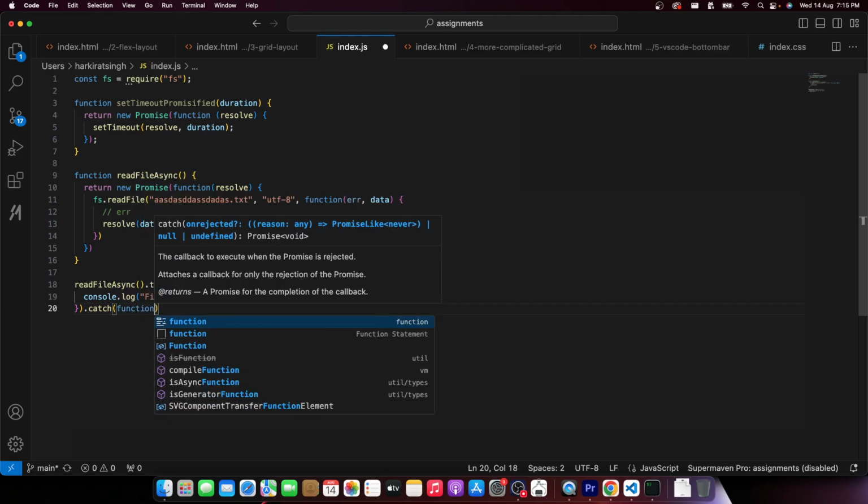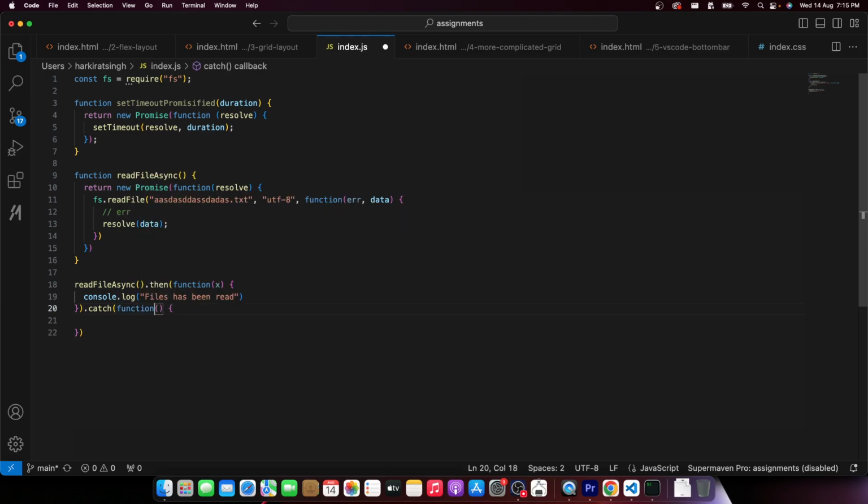What does dot catch mean? Again, I can chain it like this. All promise calls can chain, specifically at least dot then followed by dot catch can chain like this. This is how you should ideally call an async function, rather than totally ignoring if something went wrong.